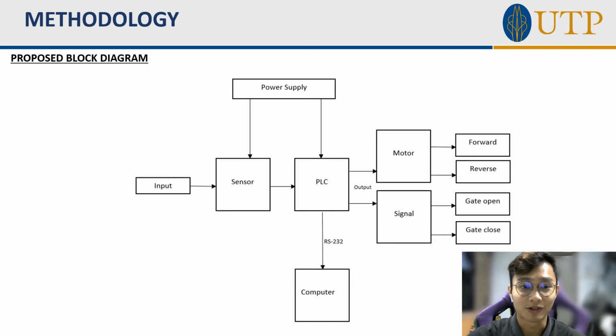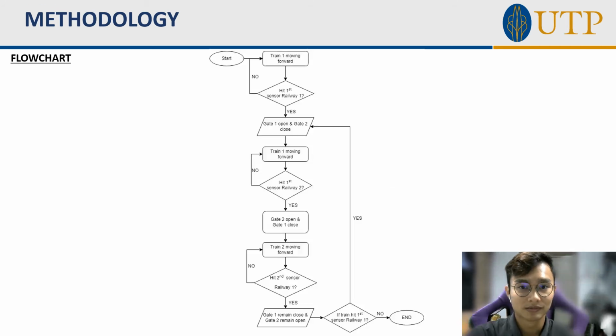Moving on to methodology. So this is the proposed block diagram of our automated railway signaling system. Our automated railway signaling system consists of a power supply which provides power to both sensors and PLC. The sensor will receive input which then will be transferred to the PLC. The PLC will provide output to the motor which gives commands of forward and reverse motion of the train, and also provide output to the signal which gives commands for the gate to be open or closed. For communication between PLC and computer, an RS-232 cable will be used.